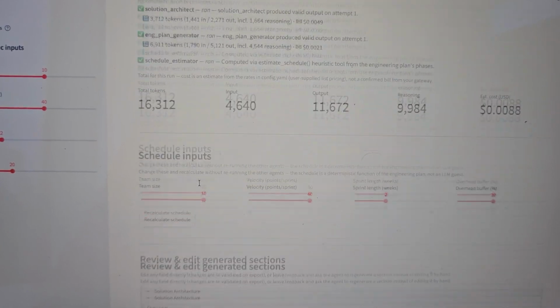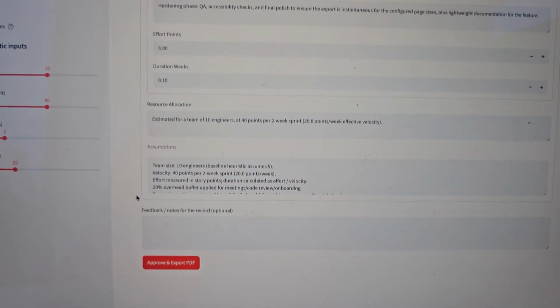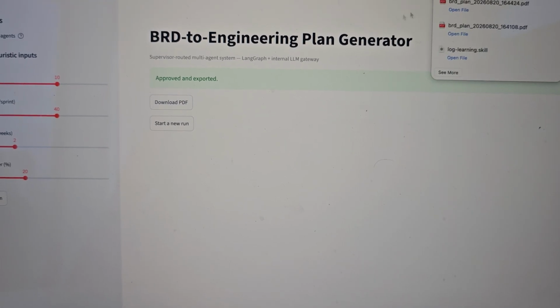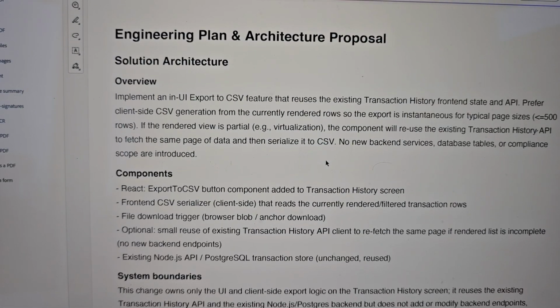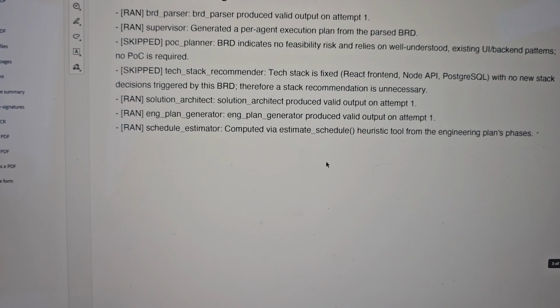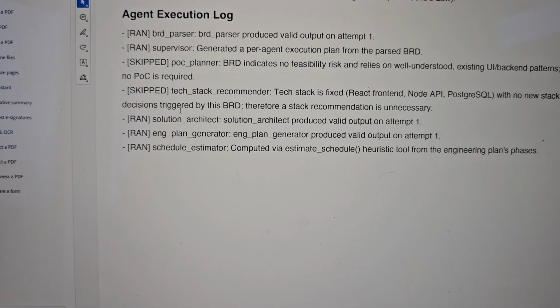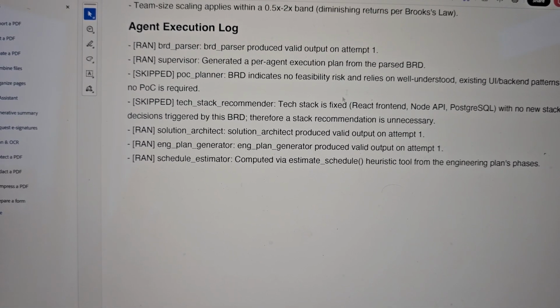So the rest of the experience remains the same. You have all of this, and you can again approve and generate the minor BRD. You can download it, you can see. At the end of the log, you will see that the POC planner and tech stack recommender have been skipped. They are deliberately skipped because this is a minor BRD.